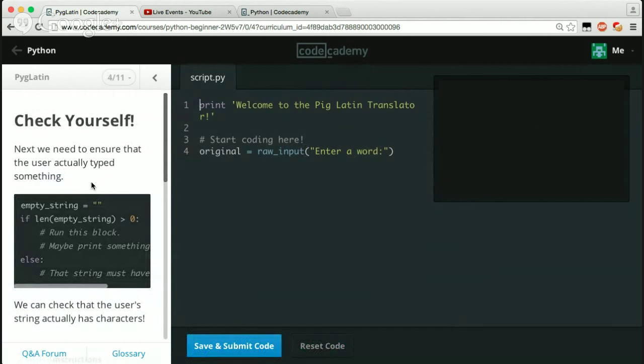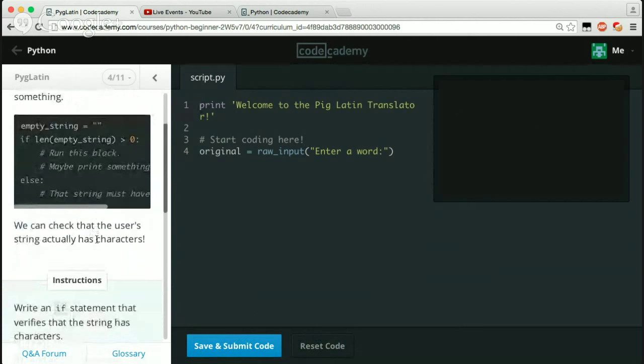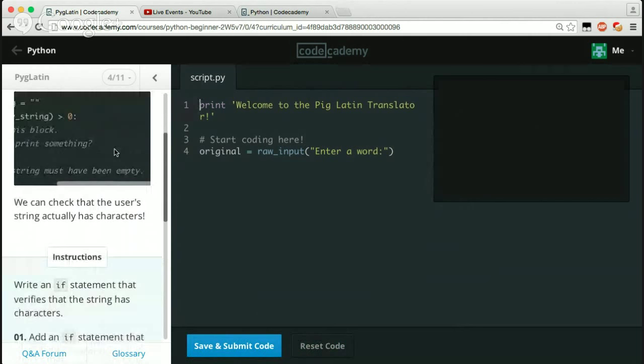Next, we need to ensure that the user actually typed in something. So if the length of the string is greater than 0, run this block, otherwise maybe print something else. That string must have been empty.